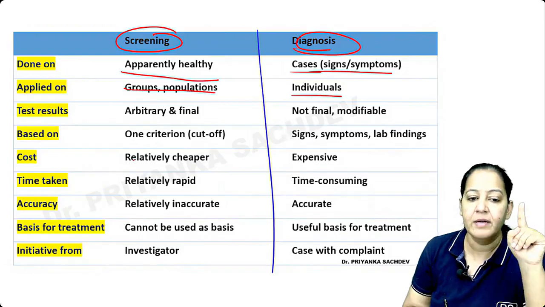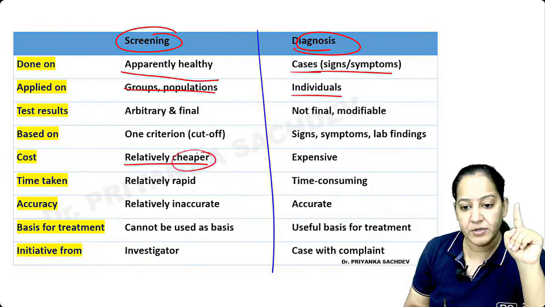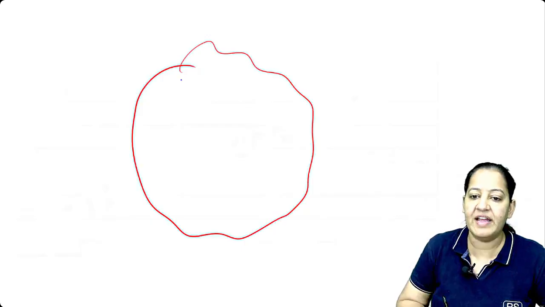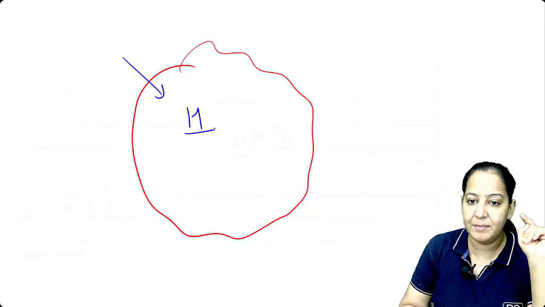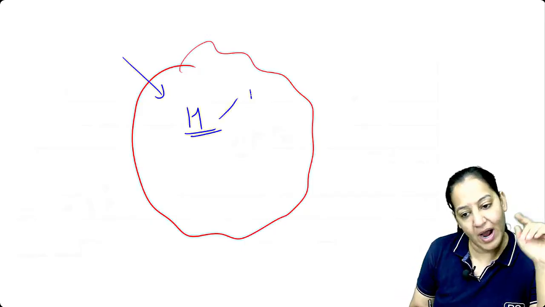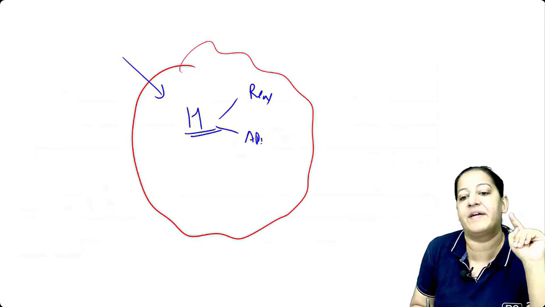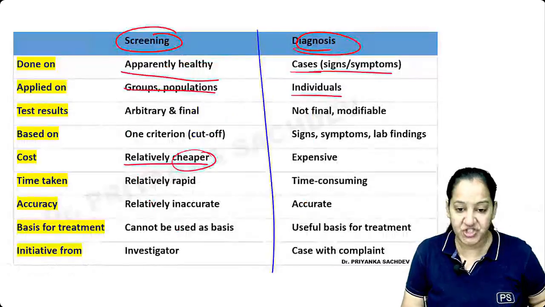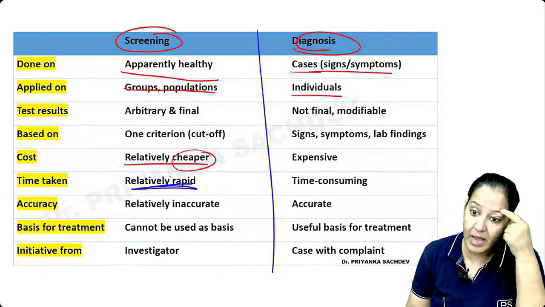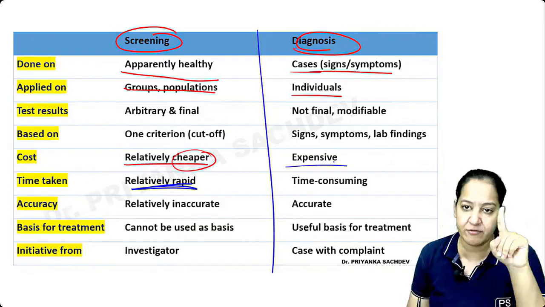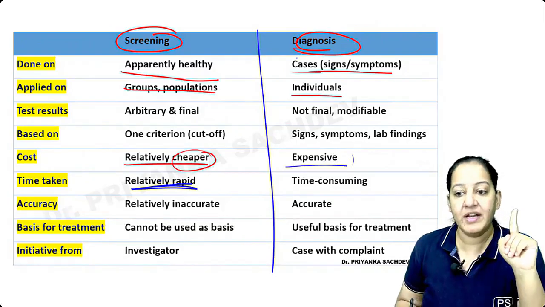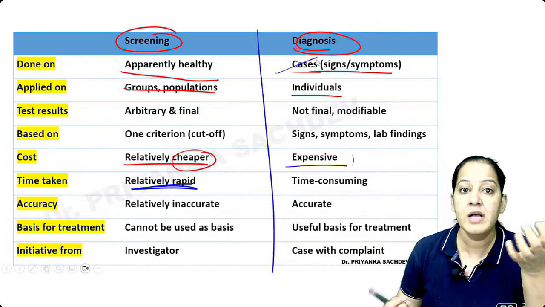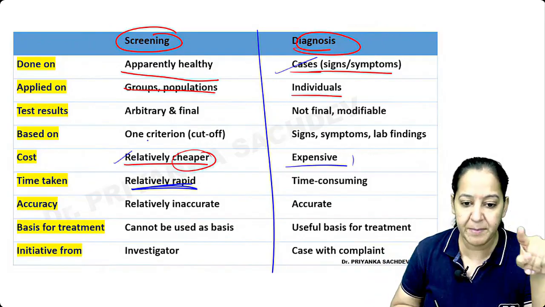Here, the screening test is cheaper because I have to apply it on the complete country, the complete of India or the complete geographical area, on everyone who is healthy, who thinks he is healthy. I don't know whether he is really healthy or apparently healthy. So it should be cheap so that I can apply it in millions. It should not be costly. It should be cheap and rapid. In comparison, the diagnostic test can be expensive because we apply it on one individual. The patient will come to us: doctor, do some investigation and diagnose what is wrong with me. So payment is done by the patient. Here payment is done by the government.